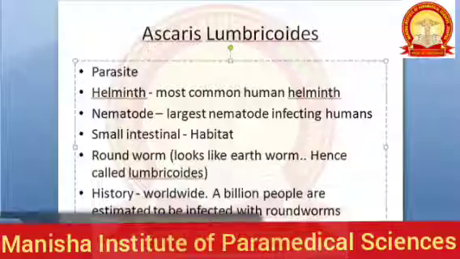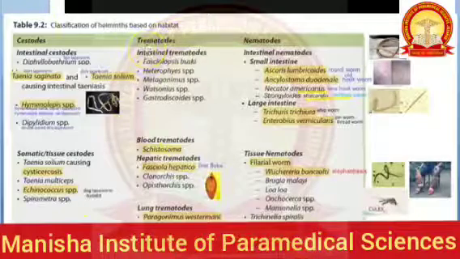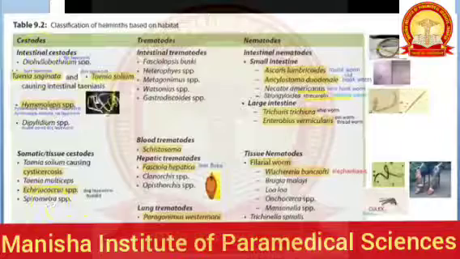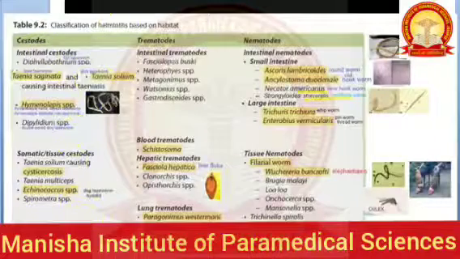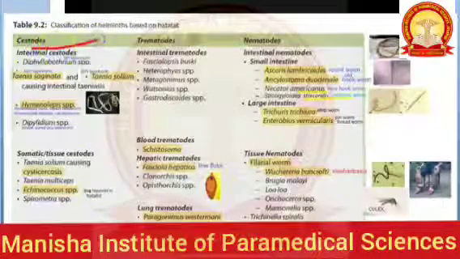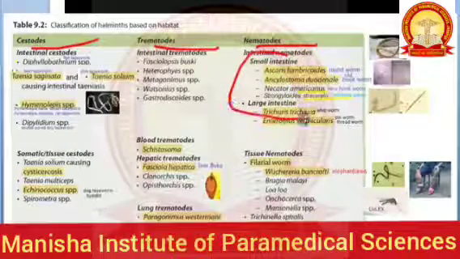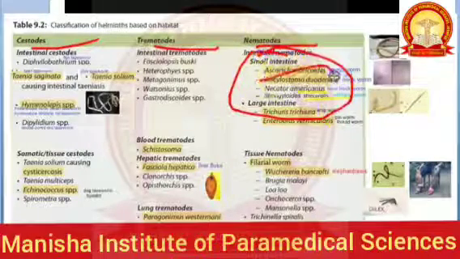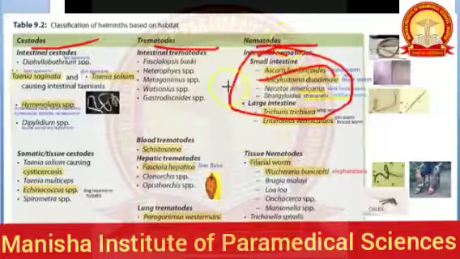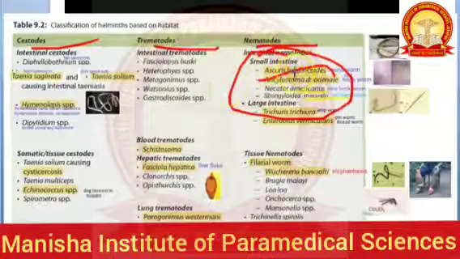If you remember our parasitology introduction video, there we have seen under helminths you have cestodes, you have trematodes, and you have nematodes. In nematodes, in the small intestinal nematodes, you have Ascaris lumbricoides. It's placed here.